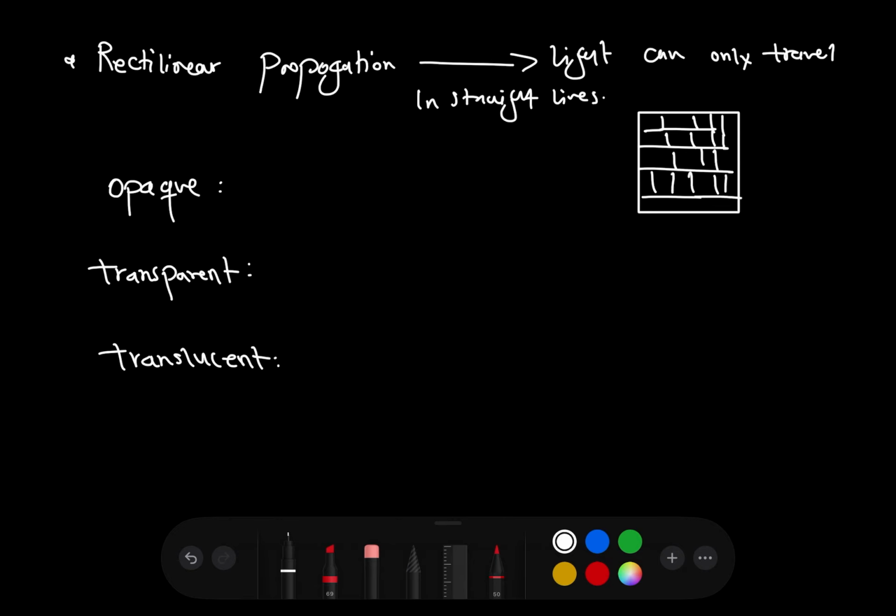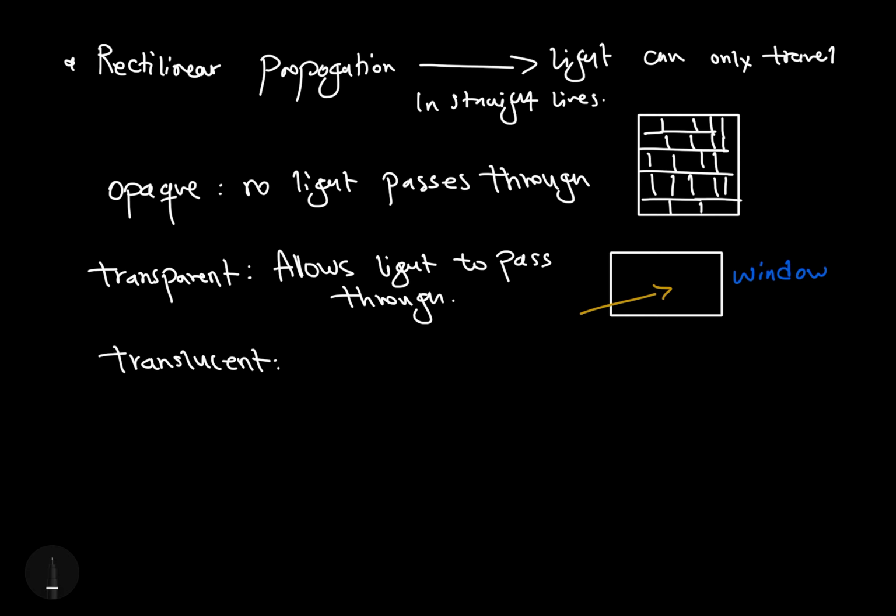Transparent is anything unlike that, like a window that does allow light to pass through. The windows at your house are transparent. So transparent objects allow light to pass through. Translucent objects, on the other hand, barely allow some light to pass through.